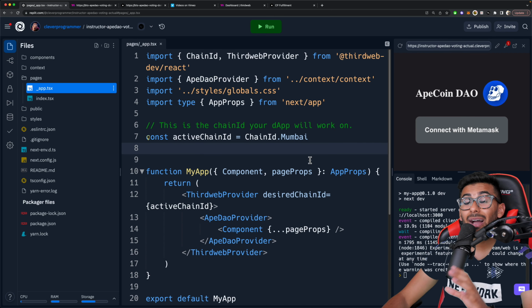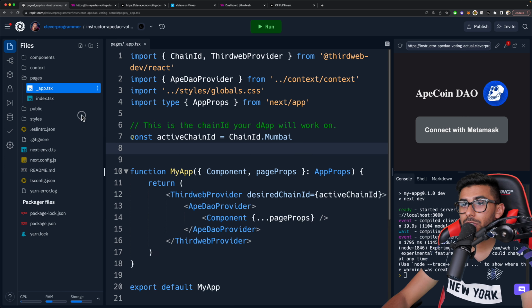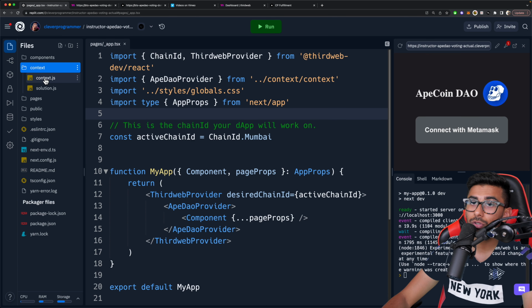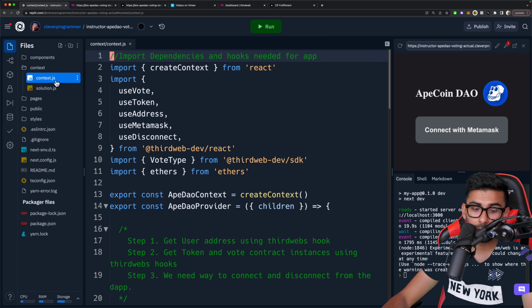All right, guys. So now we're going to transition into adding the authentication functionality into our app. So what I want you to do is go ahead to the folder context and go to context.js. Go to this file right over here.